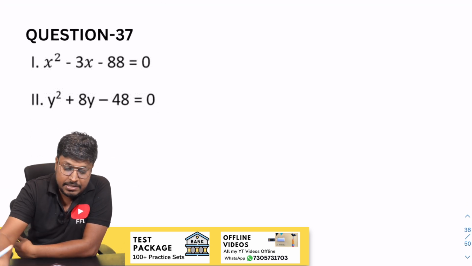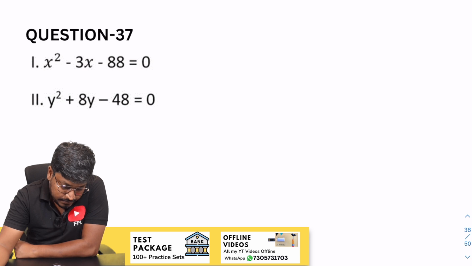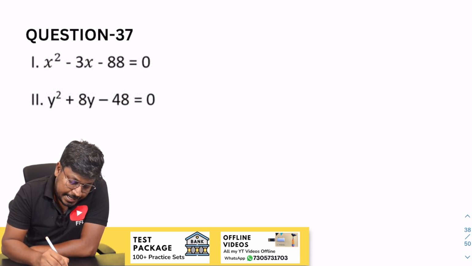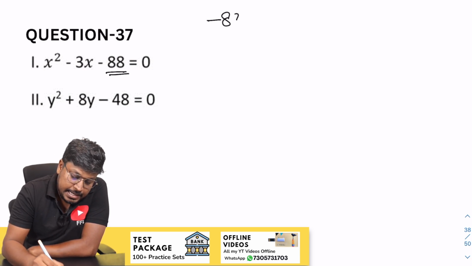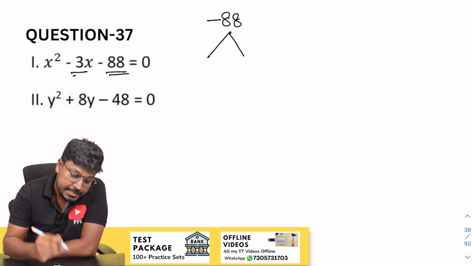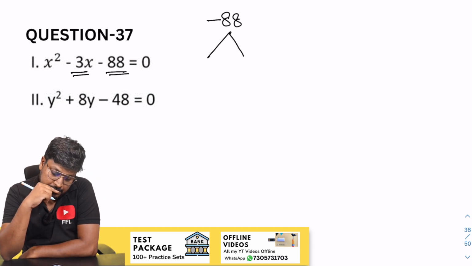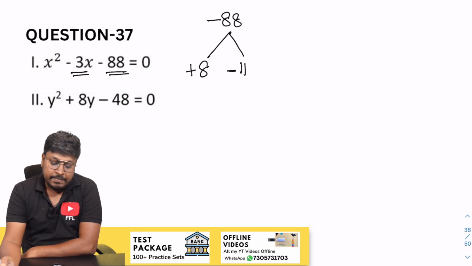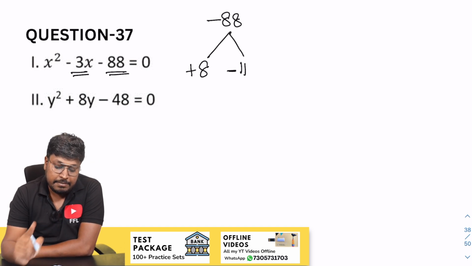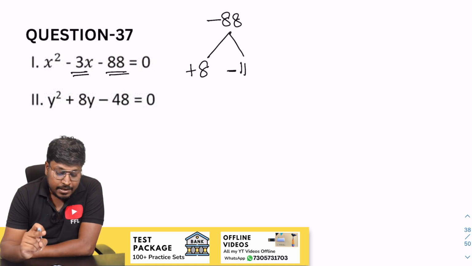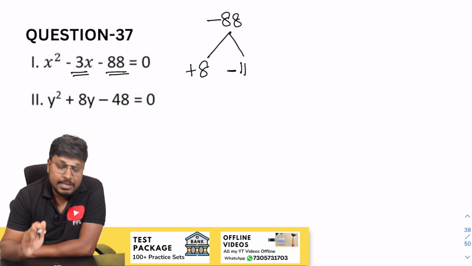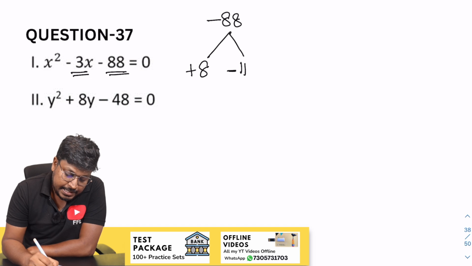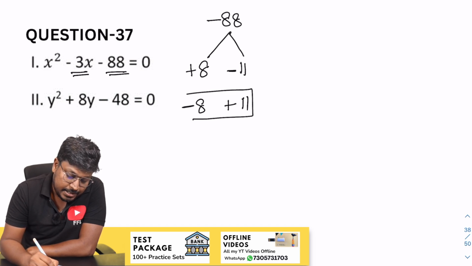So the 37th question. Minus of 88, so minus 88. Again our target is to get minus 3. 8 and 11, right? When you add 8 but minus 3, so minus 11 plus 8. When you multiply plus 8 and minus 11, the resultant will be minus 88. When you add plus 8 and minus 11, the resultant will be minus 3. Got it? But while writing, change the sign: minus 8 plus 11. It will be the factor of x.